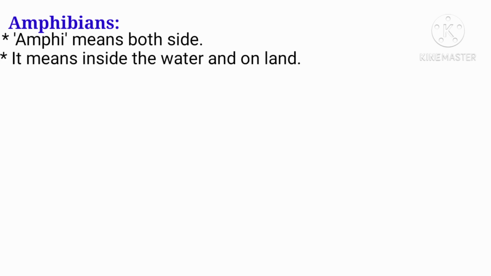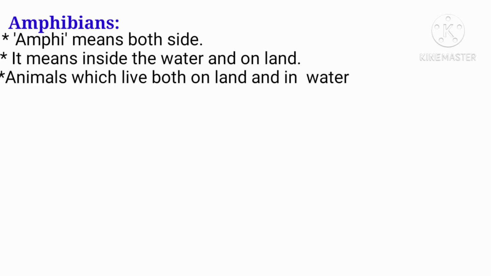Amphibians. Amphi means both sides, inside the water and on land. So amphibians means animals which live both on land and in water are called amphibians.